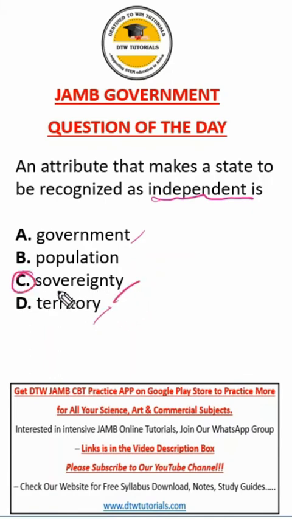Okay, the right option here is sovereignty, which is the attribute that makes a state to be recognized as independent. It refers to the full right and power of a governing body over itself without any interference from any outside sources. The US cannot come and start dictating anything for us. Any other country cannot, because Nigeria, we're a sovereign body. So this is the attribute that will recognize a state to be independent.